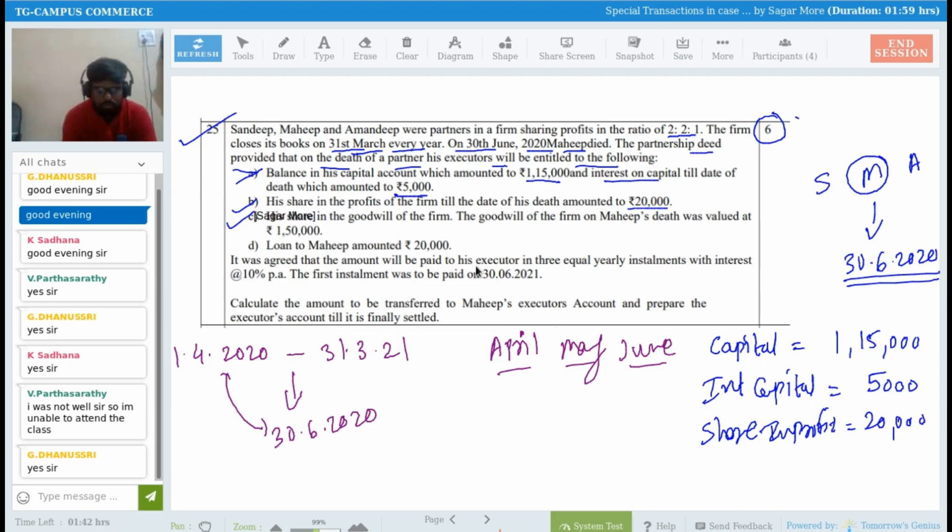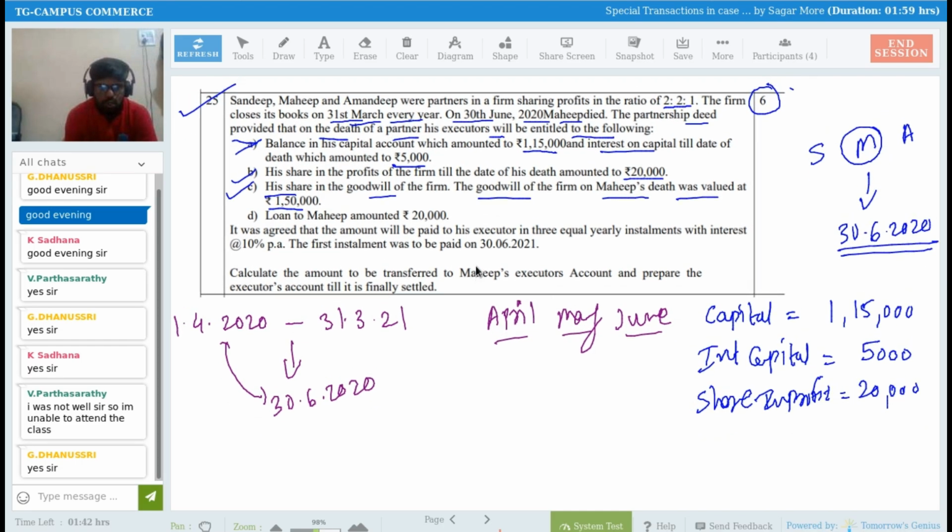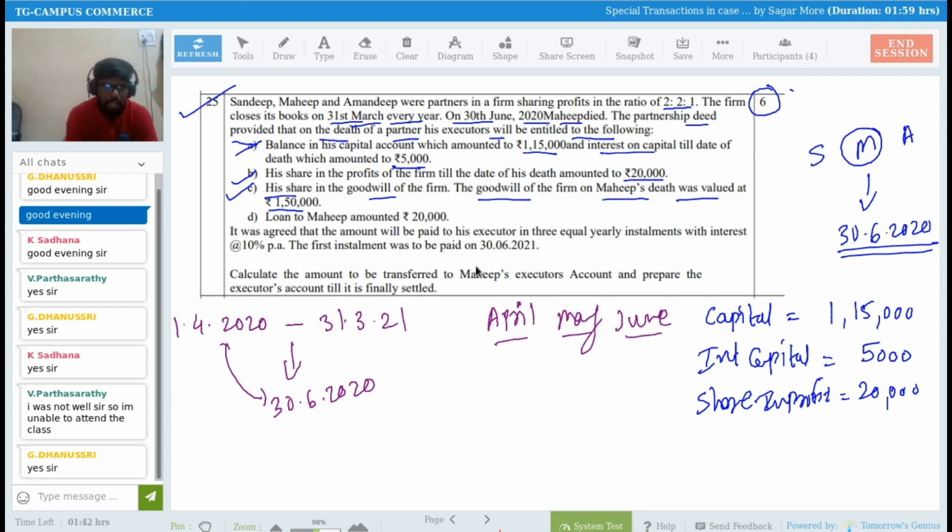Okay, so then his share in the goodwill of the firm. The goodwill of the firm at Mahip's death was valued at rupees 1,50,000. So we have to provide Mahip's share of goodwill as well. But sir, the share of goodwill for Mahip is not straight away given, right? So I will be calculating goodwill share for Mahip. So how to calculate? Total goodwill amount is 1,50,000 rupees for the firm. And what is Mahip's profit sharing ratio? If you see here, 2:2:1. So 2 plus 2, 4 plus 1, 5.